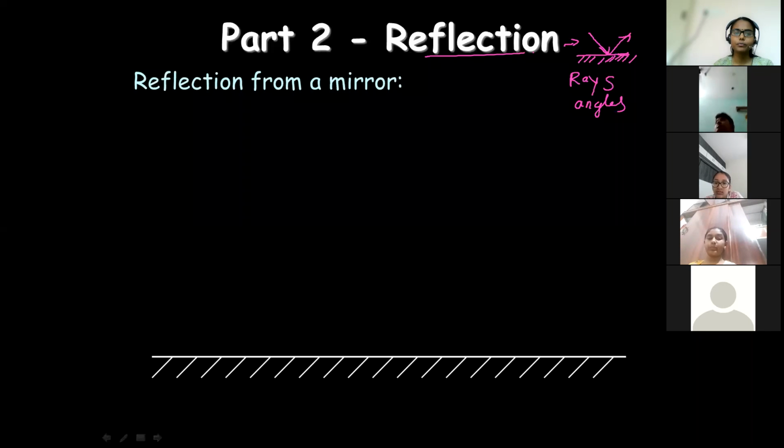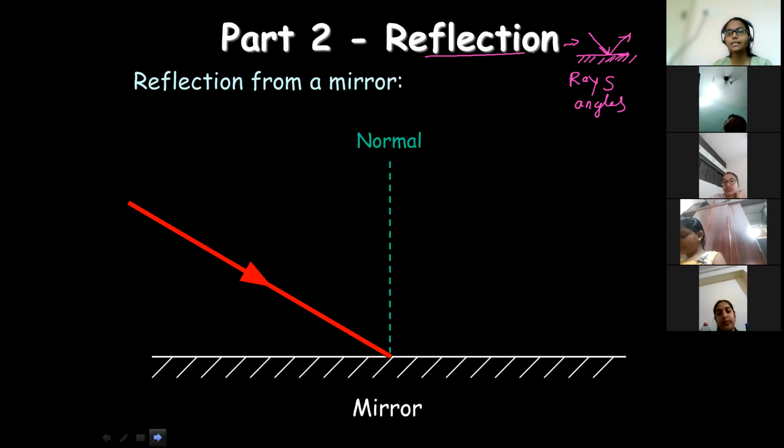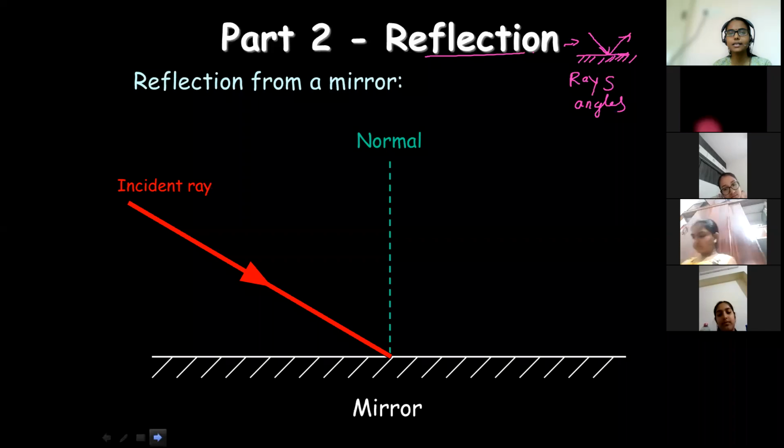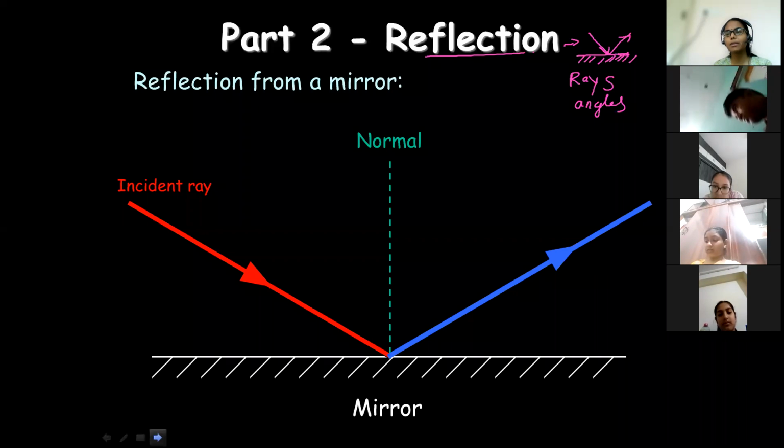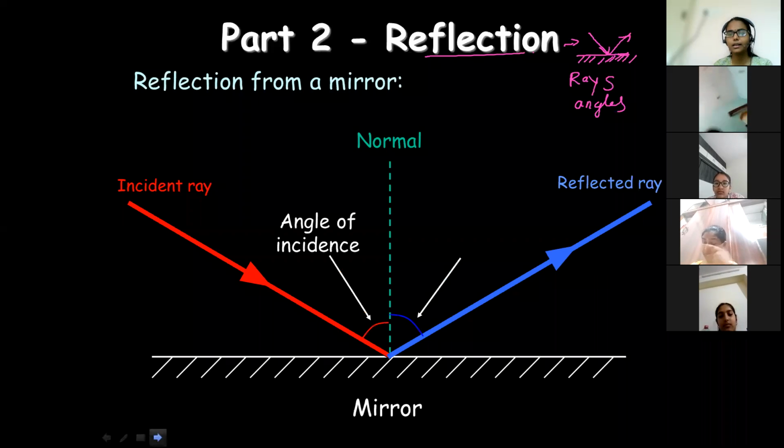To make it clear, we can take a mirror for this activity. The line which is perpendicular to the mirror we call the normal. The line which is striking the surface is called the incident ray. The ray which is coming out and reflecting back from the mirror is called the reflected ray. The angle between the normal and the incident ray is called the angle of incidence, and the angle between the normal and the reflected ray is called the angle of reflection.